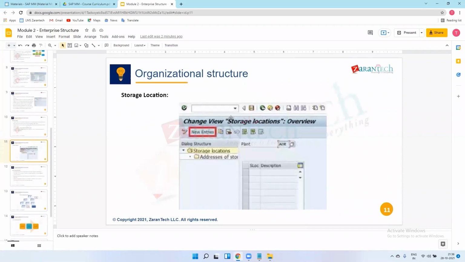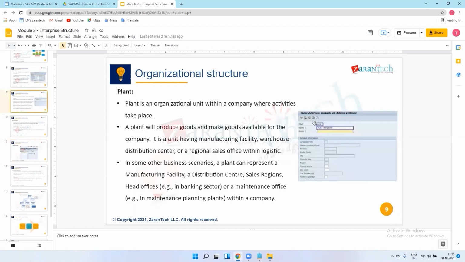This is the screen where we create the storage locations. I forgot to show you the screen as well; I will show you this practically in the next session. First we will create the plant. There is a name of the plant, a language, and which city this plant is situated in. The country code, tax code, everything will be there.